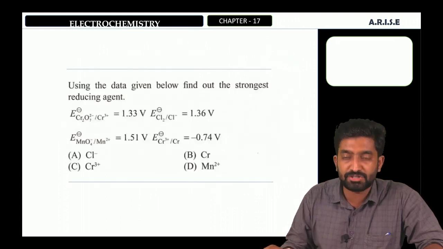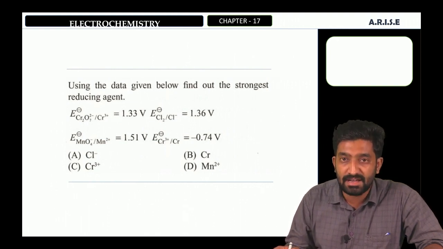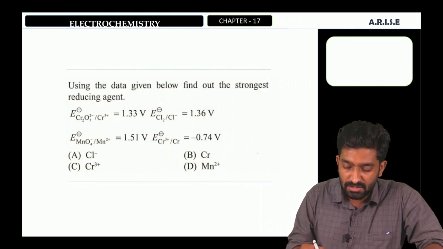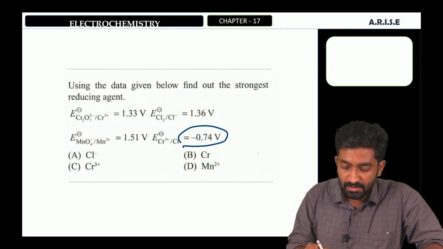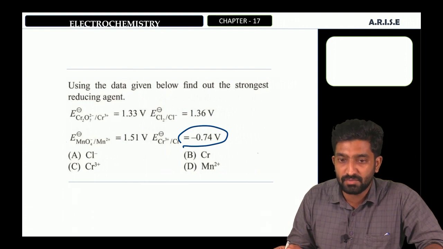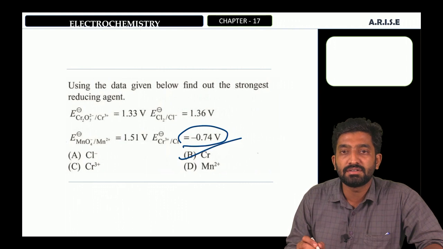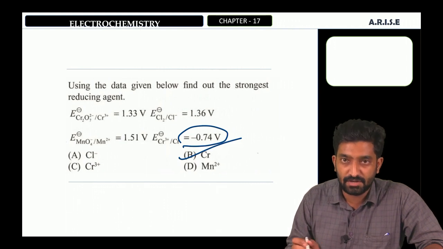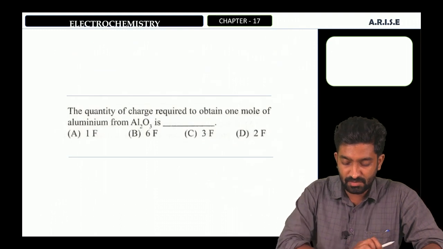Then we can go to the question. Using the data given below, find out the strongest reducing agent. Look at the options. Here minus 0.74 is the least reduction potential. Therefore, we can say that the least reduction potential is for chromium. That is, option B is the correct answer. Clear? Then the next question.